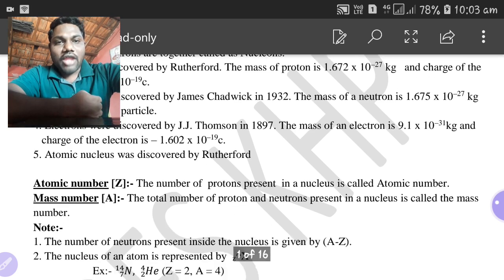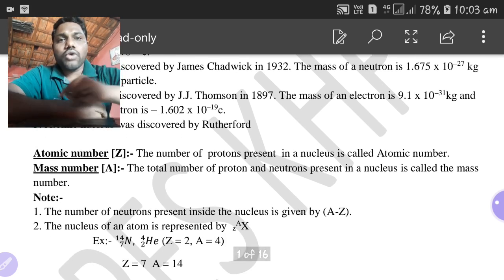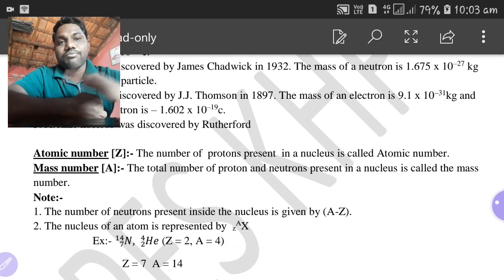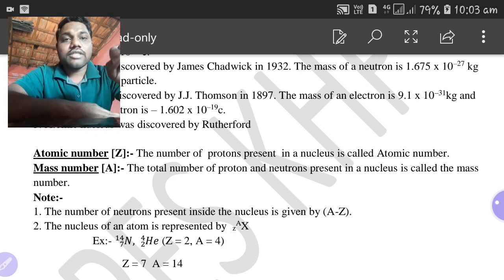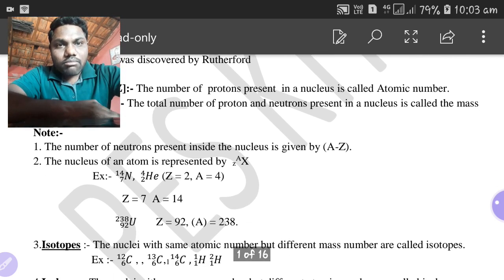Please go through it. And next we also discussed what is meant by atomic number and what is meant by atomic mass number. Atomic number is the number of protons present inside the nucleus, and it is always represented by capital Z. And atomic mass number is the number of protons and neutrons present inside the nucleus, and it is always represented by capital A, right? So up to this we have discussed. In today's class we will go through some of the notes given here.